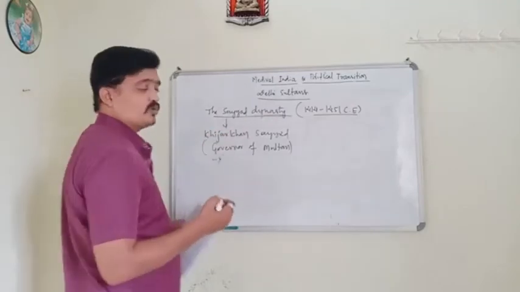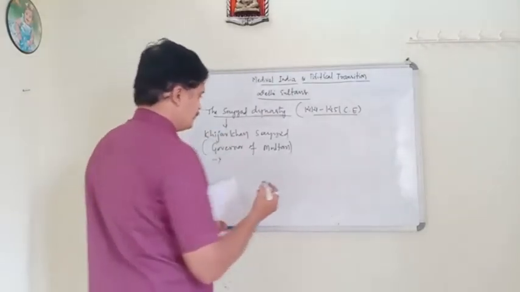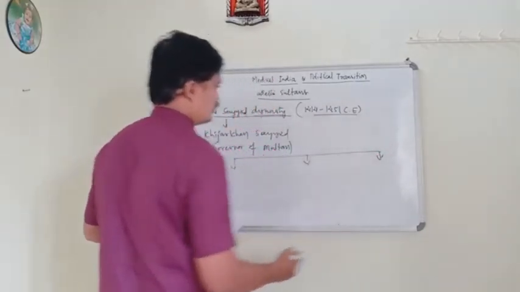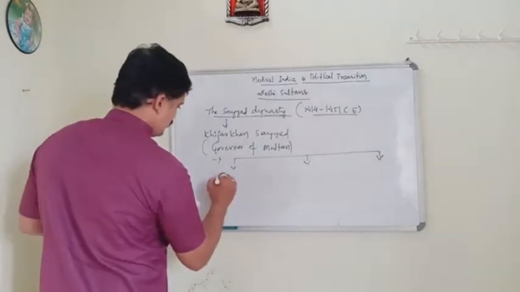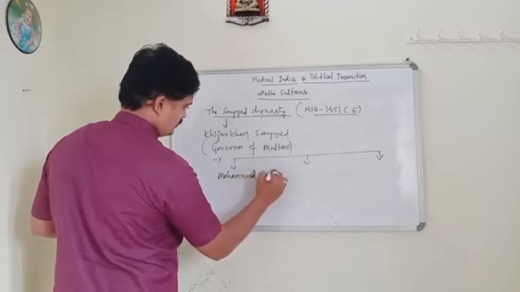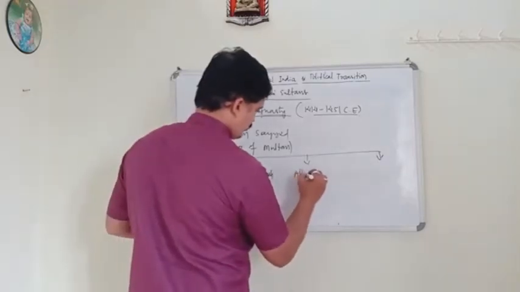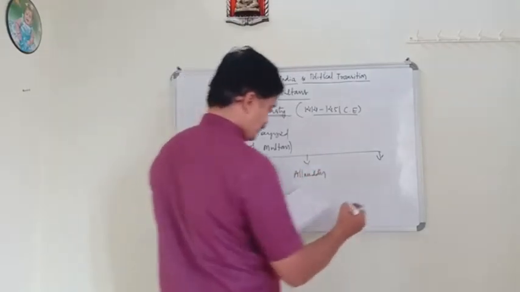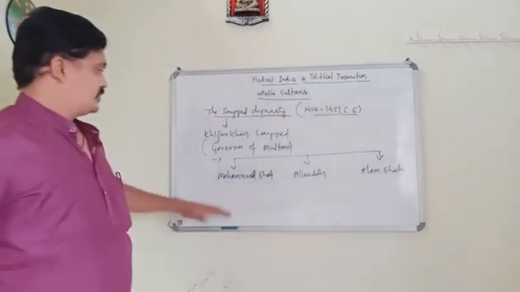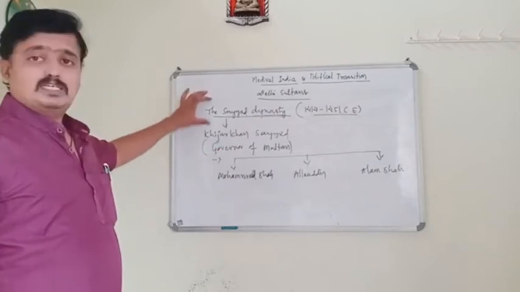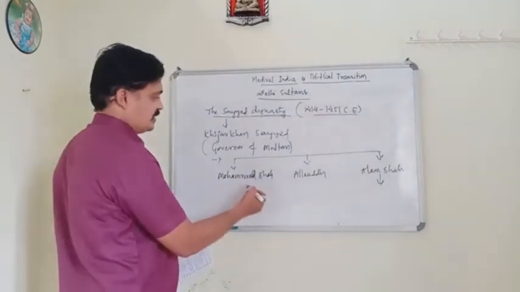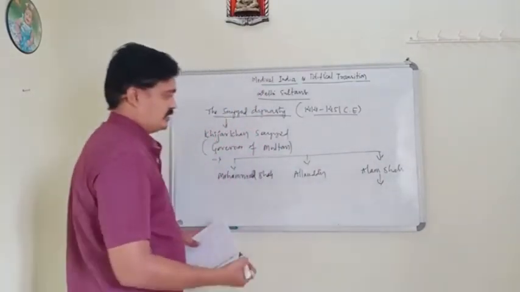And who were the other important rulers of this kingdom? There were three important rulers: Muhammad Shah, Alauddin and Alam Shah.